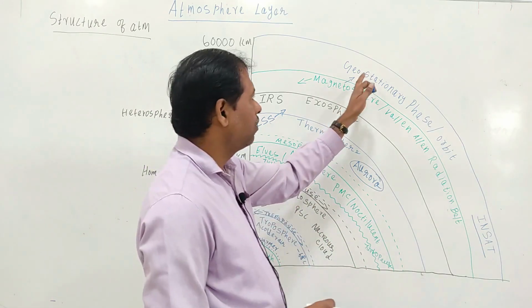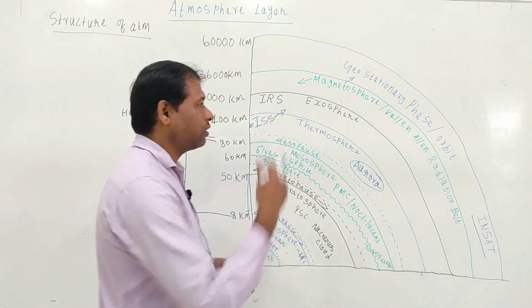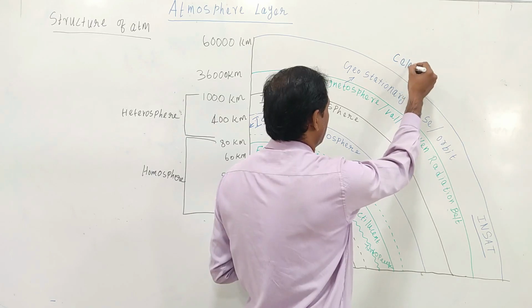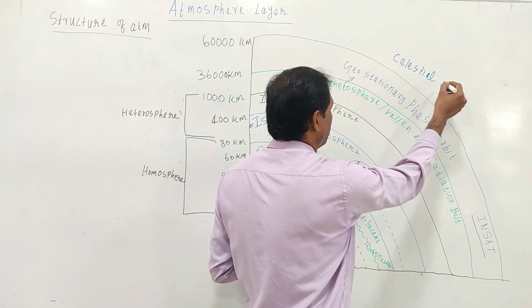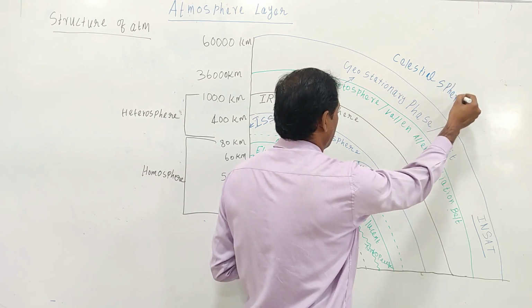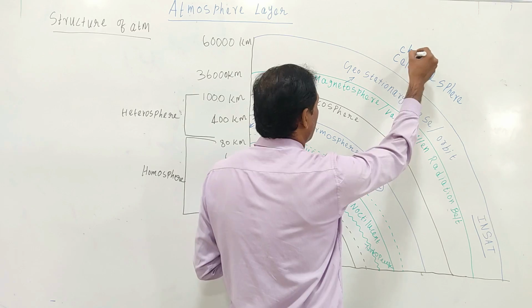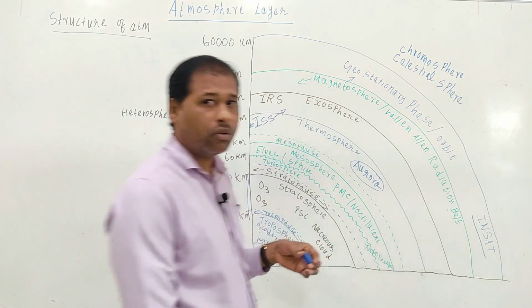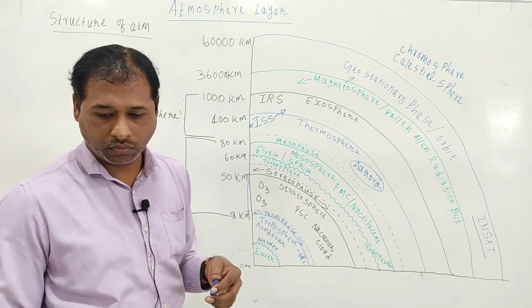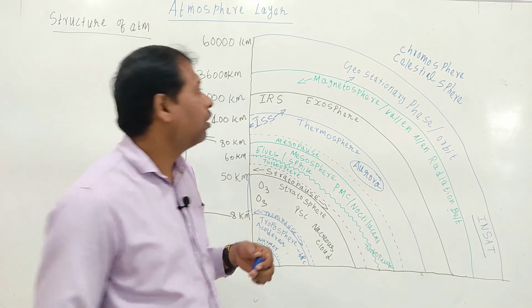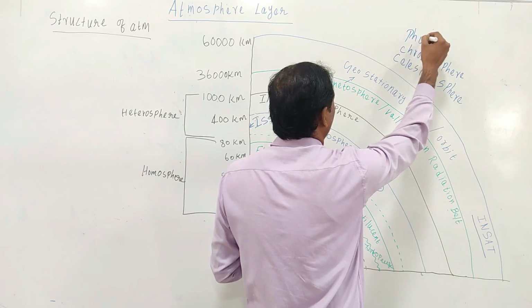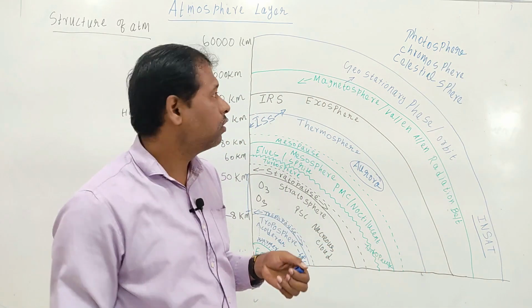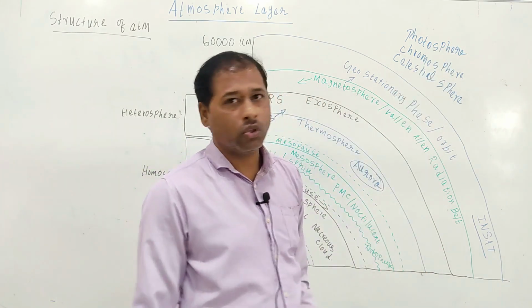After this geostationary orbit there are still many layers: the celestial sphere, the chromosphere and the photosphere.